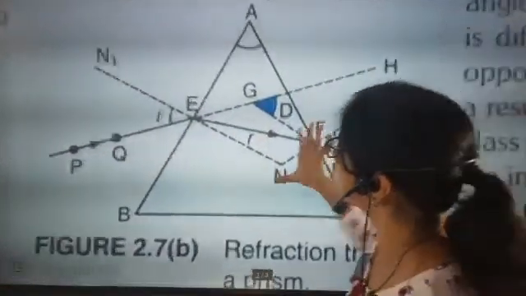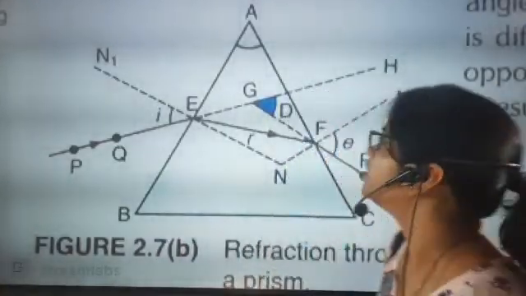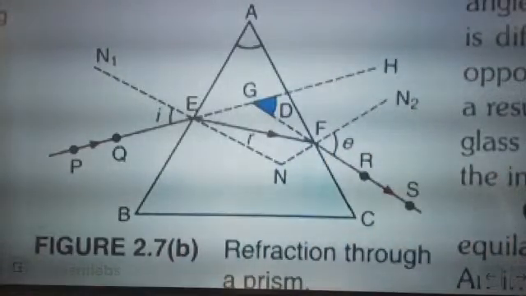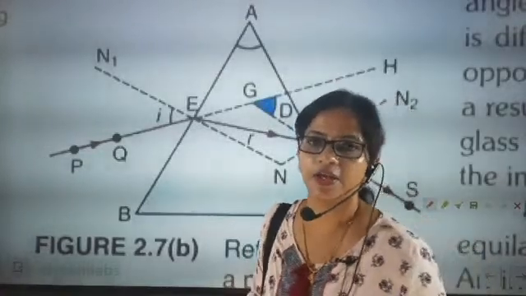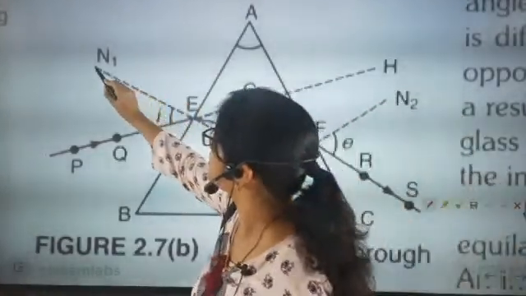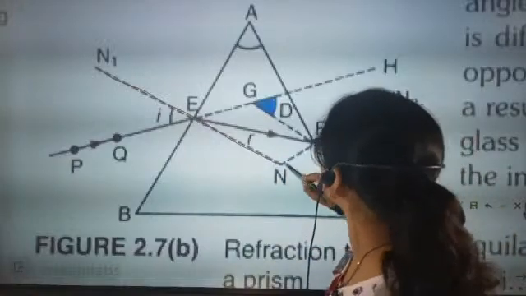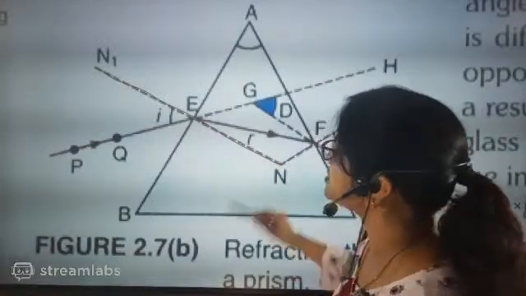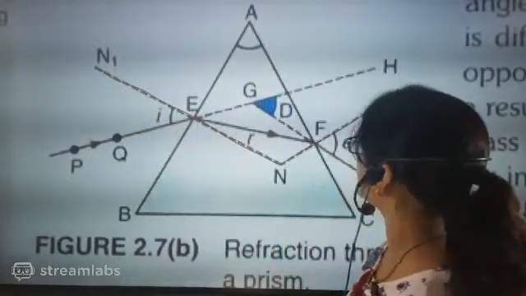Now look here, beta, just understand this part. What is deviation? First we are going to try and understand what deviation is. Till now we have understood this part. Now just see, beta, how many normals will be there. For both the surfaces, this red line I am drawing is exactly the normal. So this is one normal and this is another normal.